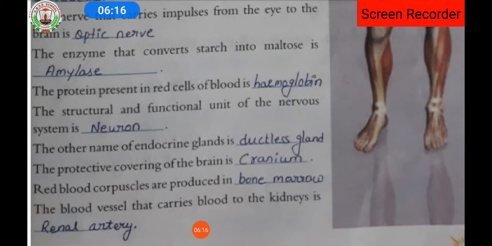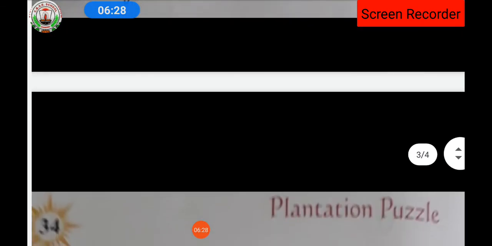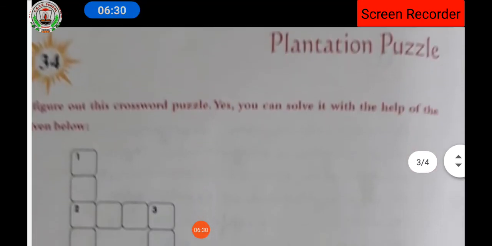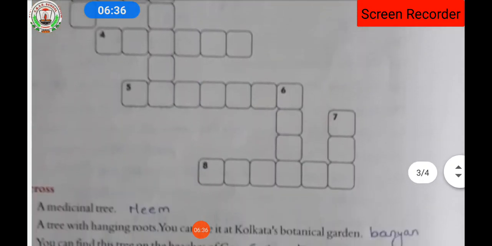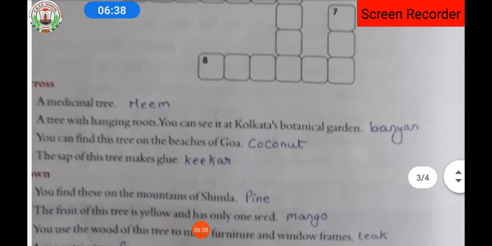Okay, so in this way every name is given. The blood vessels that carry blood to the kidney are the renal arteries. So here we have completed the lesson. Moving toward the next lesson of class 7th GK, plantation puzzles is given. Here seven puzzles we have to answer. A medicinal tree you have to name as neem.